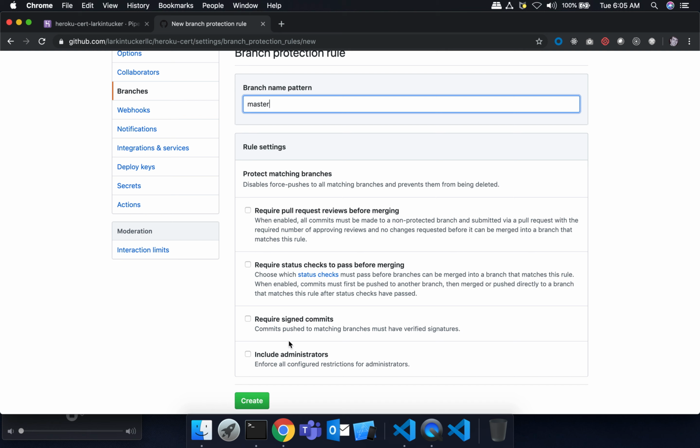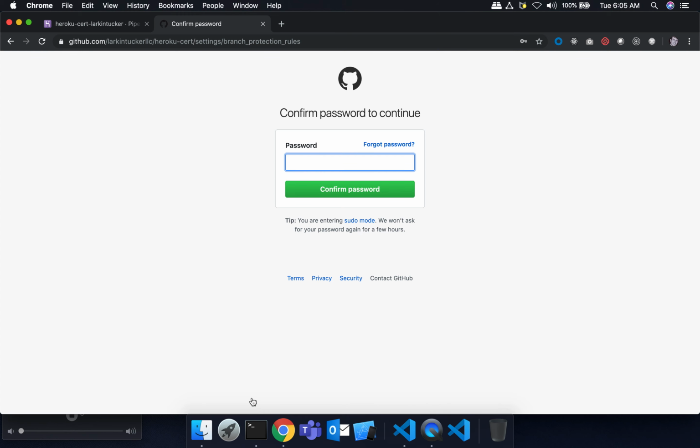One thing, by the way: as an administrator myself, I can always still merge to master directly or push to master. It's only non-administrators who are impacted. So this is not going to really impact me. But if I had other developers, we want them to go through a pull request.